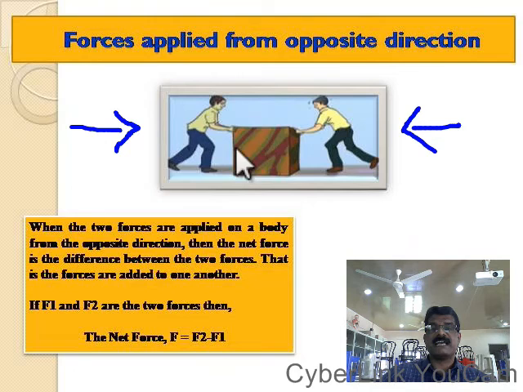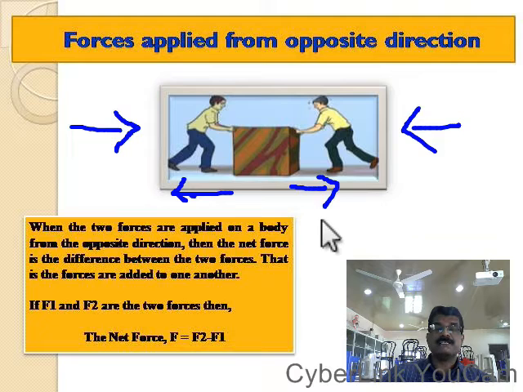He is applying from this side and the other boy is applying from the opposite side. So what is the net force? The object can move either this side or this side. How can you decide? Based on the force, more force applied by the person. If this particular boy is applying more force than this boy, then the object moves towards this side. If the force applied by boy number 2 is more, then the object may move towards the other side.